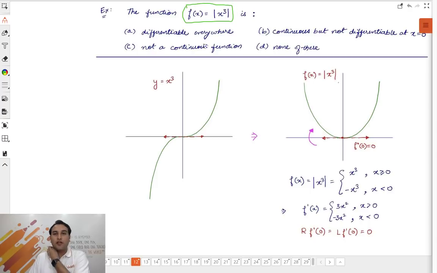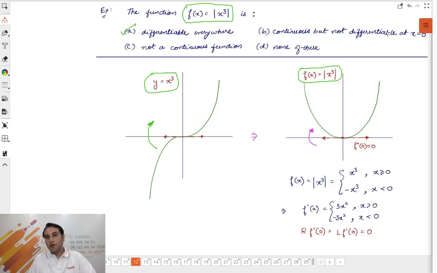This was very simple, so I'm just quickly doing it here. So this was y equal to x cube. Okay? This is the graph of y equal to x cube, which all of you know. As soon as we took y is equal to mod of x cube, what will happen? This negative portion just came up. It jumped up. So look at this graph. So this is the graph of modulus of x cube. And as you can see, this graph is continuous everywhere and there is absolutely no sharp corner anywhere. Okay? So since there is no sharp corner anywhere, it is differentiable everywhere. And it is a continuous function, so option C is not correct.